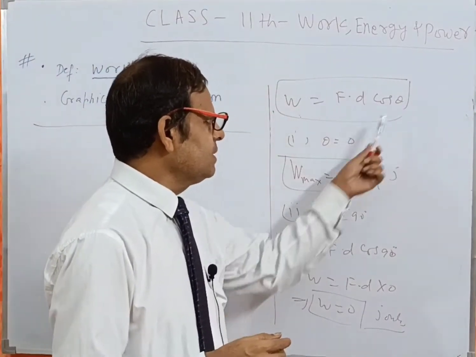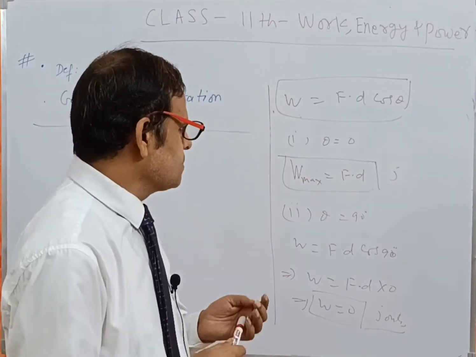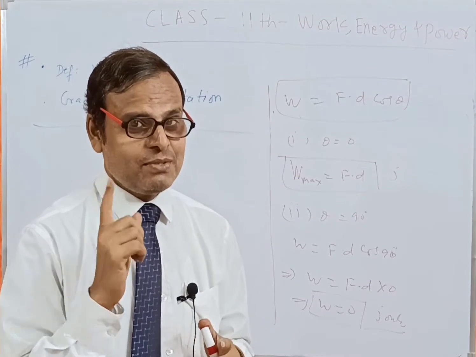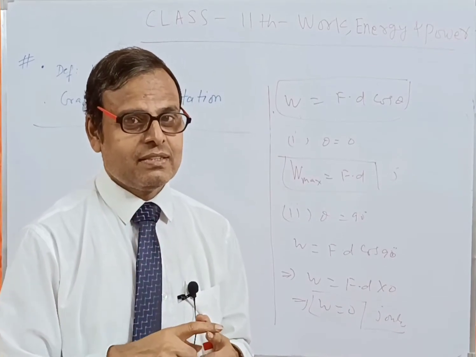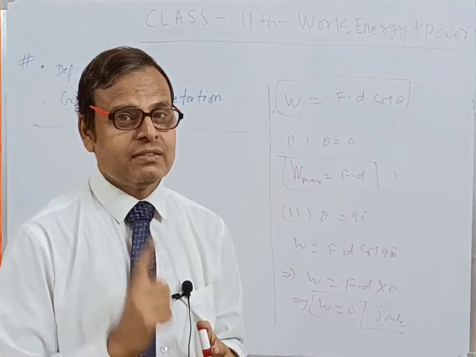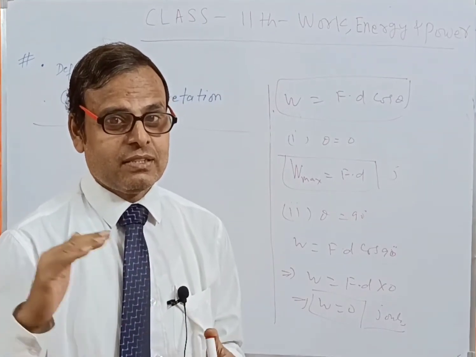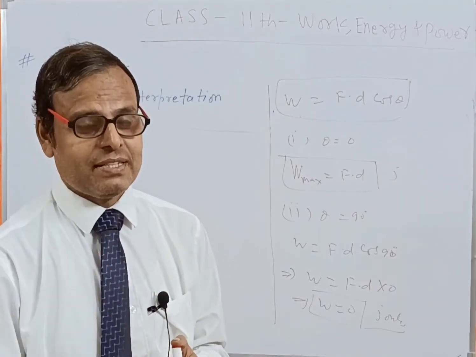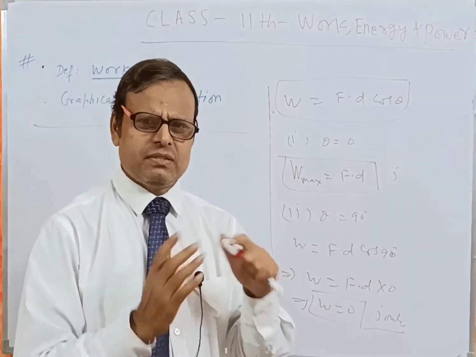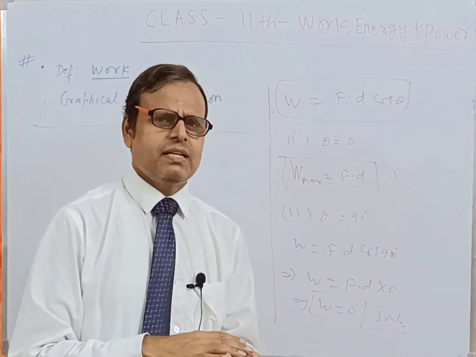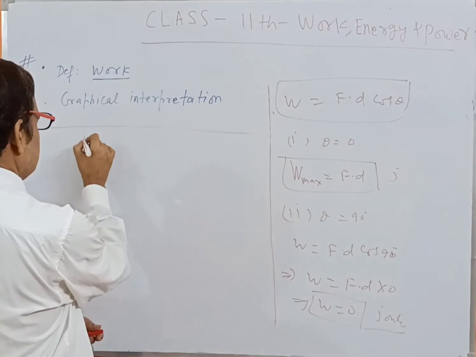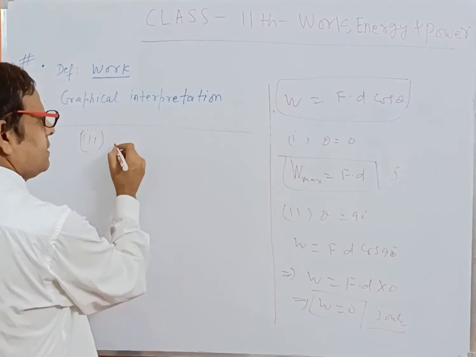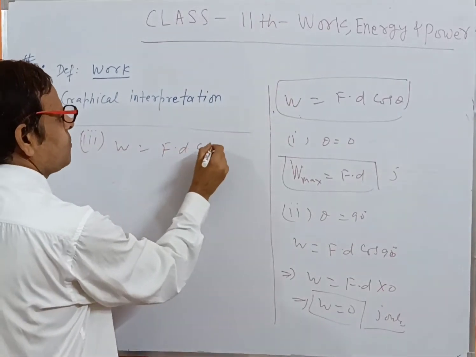If theta becomes 180 degrees, as in the case of frictional force, where frictional force is the opposing force, then theta will be 180 degrees and work will be negative. So W is equal to F d cos 180.